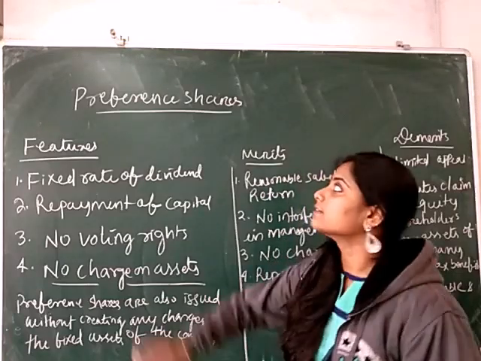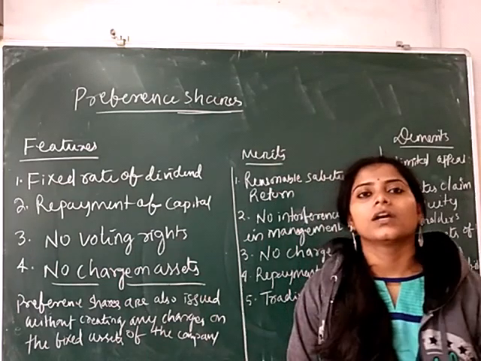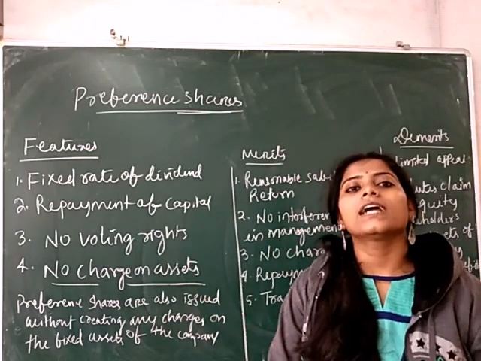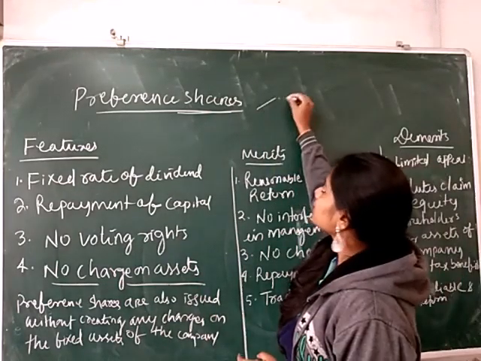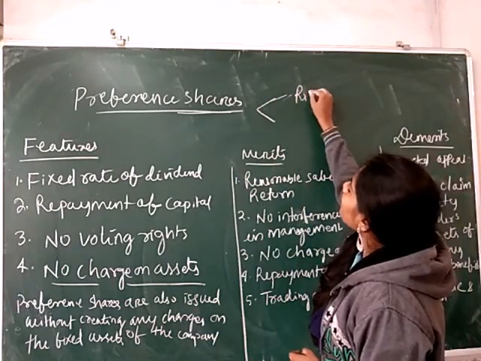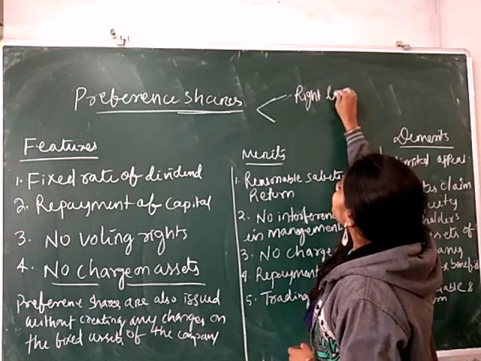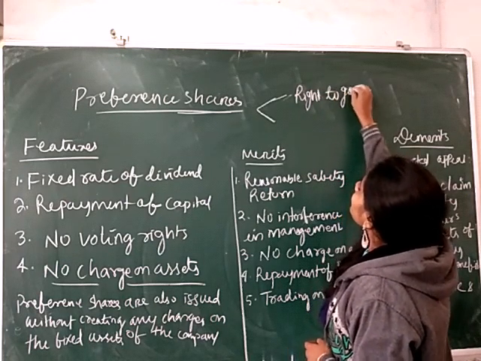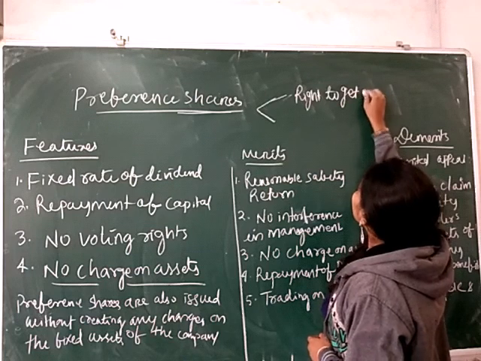Next share is preference shares. Preference shares are those shares which have two preferential rights. The two preferential rights are, first, the right to get a fixed rate of dividend.